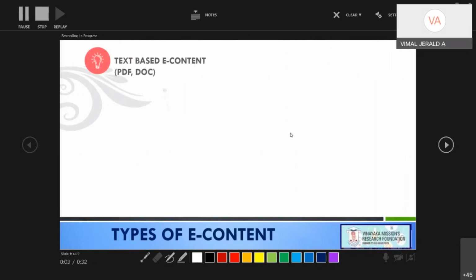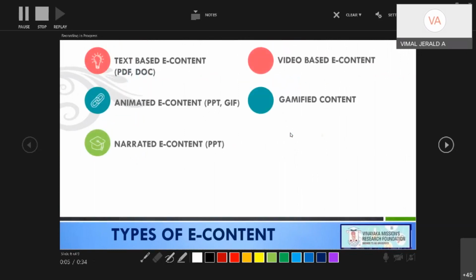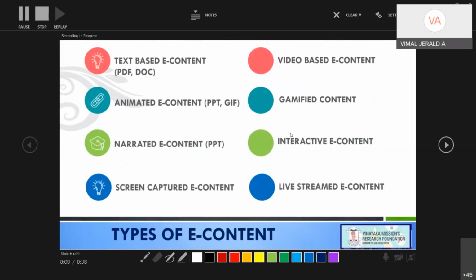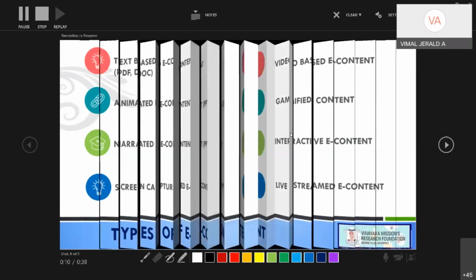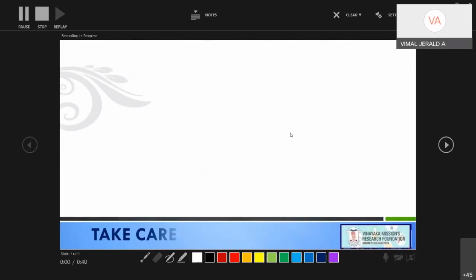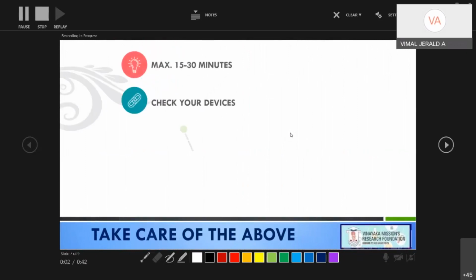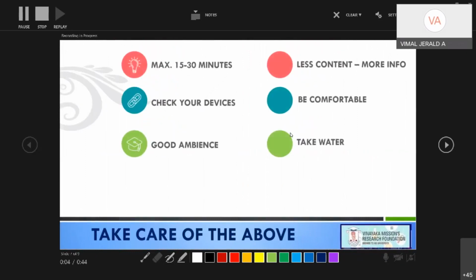The types of e-contents are text-based e-content, animated e-content, video-based e-content, gamified e-content, narrated e-content, screen captured e-content, and live streamed e-content. Take care of these parameters when you prepare the e-content.